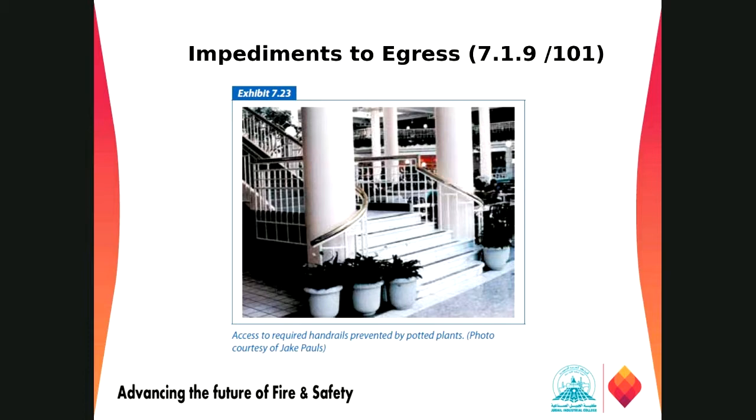Then we have impediments to egress, right? If you can see in this figure, as per 12.1.9 of NFPA 101, it says that any device or alarm installed to restrict the improper use of means of egress shall be designed and installed so that it cannot, even in case of failure, impede or prevent emergency use of the means of egress.